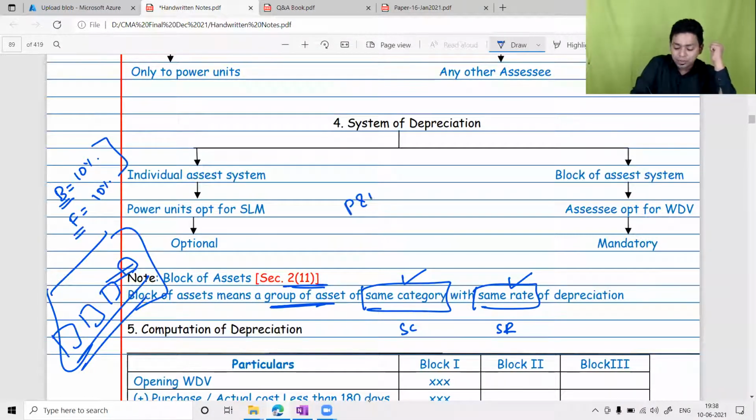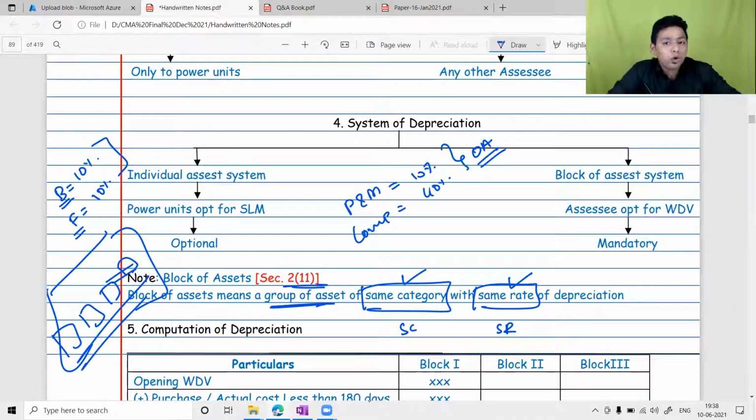In plant and machinery, the general rate is 15% and the general rate for computers is 40%. Both belong to the block called other assets, that is, assets other than buildings.